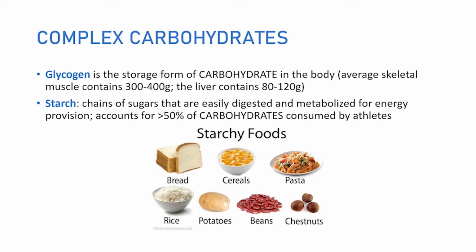Starches are chains of sugars that are easily digested and metabolized for energy provision, account for greater than 50% of carbohydrates consumed by athletes. Examples of starches are bread, cereals, pasta, potatoes, rice, and legumes. In other videos, we will take a look at which should be consumed for athletic performance, and which one should be avoided.